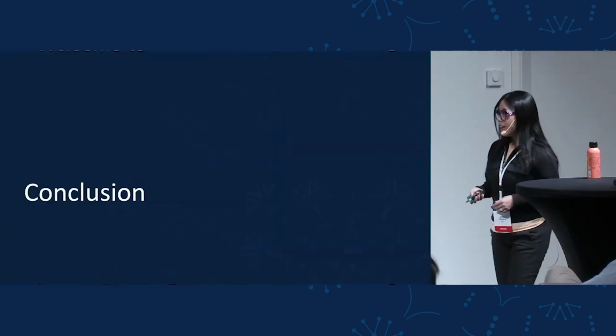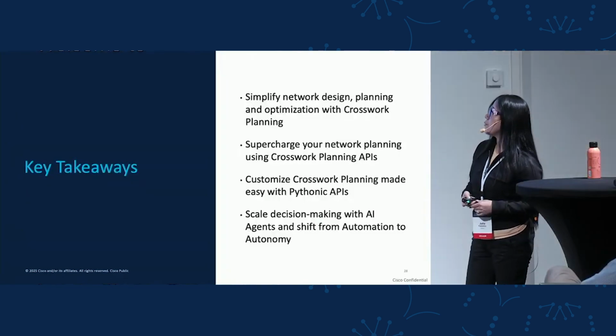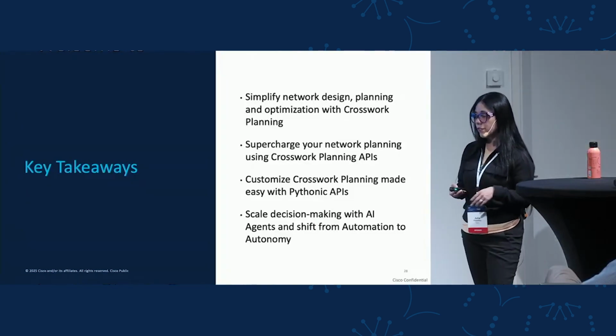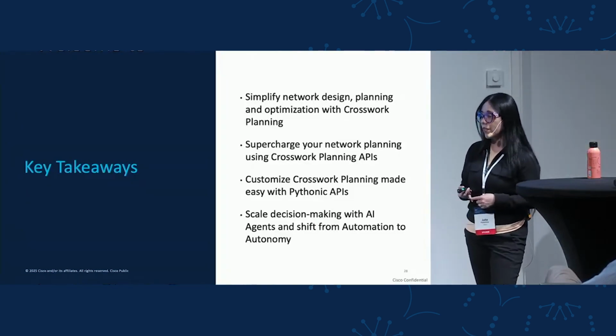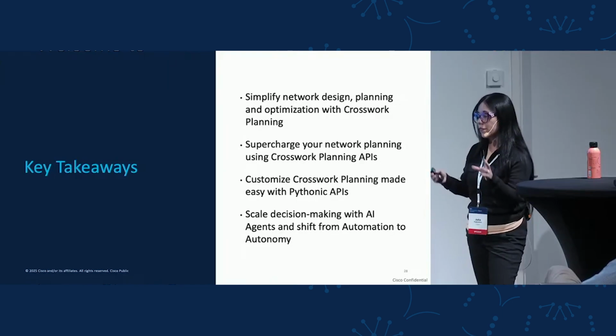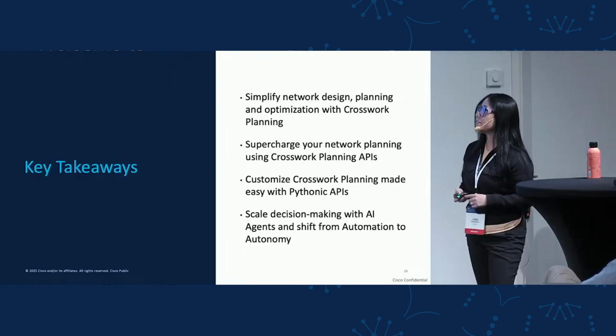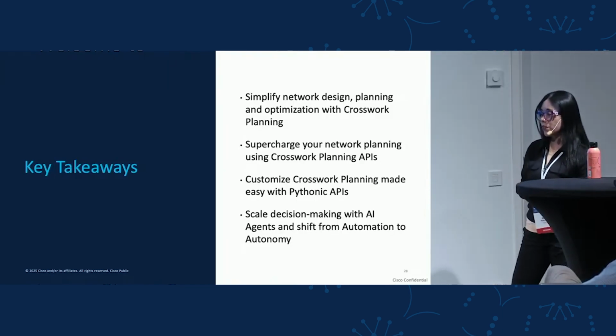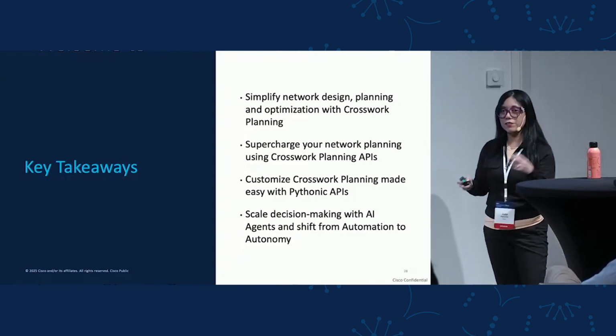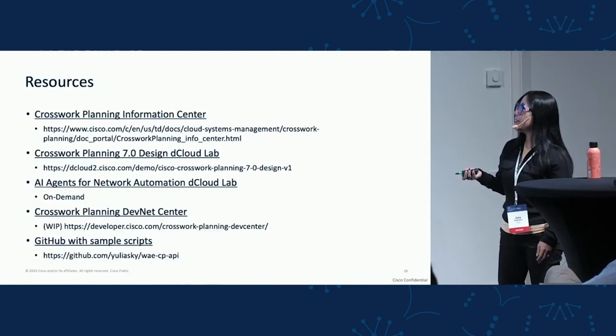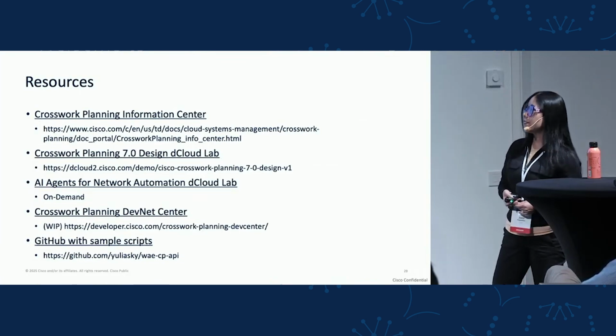So with that, let's go to the conclusion of this session. A few takeaways. You can simplify your network design, your network planning and optimization using Crosswork Planning native tools. You can supercharge your network planning using the Crosswork Planning APIs, and it is very easy to use the APIs because they are high-level Pythonic. And if you want to scale decision-making and do the shift from automation to autonomy, then you can start using AI agents.